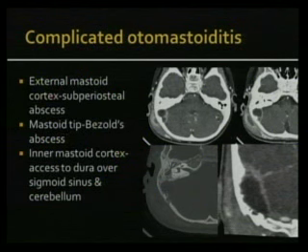This is an example where you have opacification of the mastoid air cells as well as the middle ear cavity. This is the middle ear cavity. You can see there are osteomyelitic changes involving the bone. There's destruction of the outer cortex, or the external cortex, and there is a subperiosteal abscess right there. Also, there are osteomyelitic changes involving the inner mastoid cortex, and you have an epidural empyema. Again, this is a coronal view showing you that epidural empyema. And you can obviously see the bony destructive changes. This one actually shows you the subperiosteal abscess with surrounding cellulitic changes.